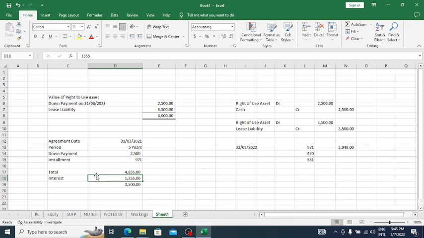So then how can we do that? They have given the interest amount, that needs to be removed, and then we can get the value of the lease liability as 3,500. So what we have to do, we can add this to the value of the right of use asset. This is the journal entry for that. Right of use asset debit, lease liability credit.